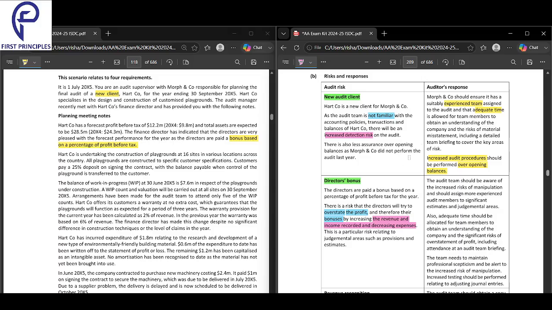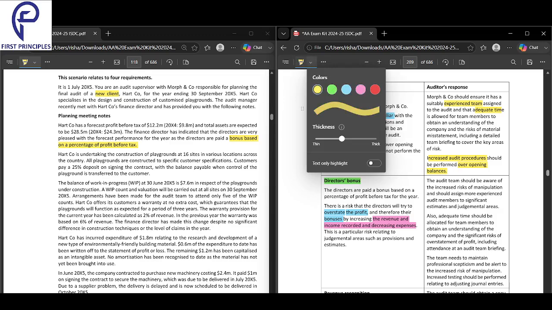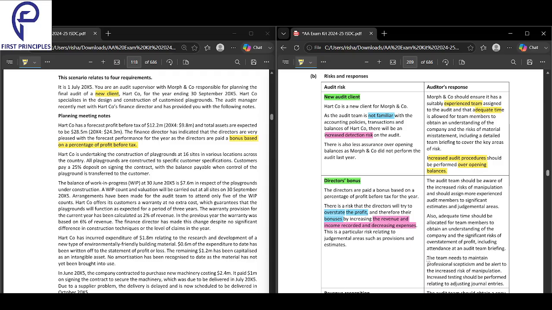So what you have to do as a solution, you have to be very alert during the audit. You have to tell the entire audit team to maintain professional skepticism and be alert to the risk of manipulation. Also, adequate time should be allocated to obtain an understanding of the company. The audit team should be made aware of the increased risk of manipulation, and you should assign more experienced audit members.